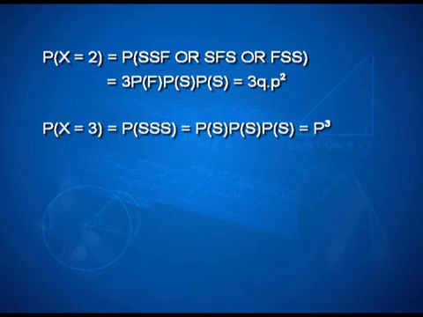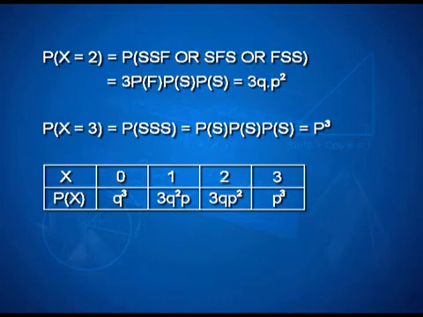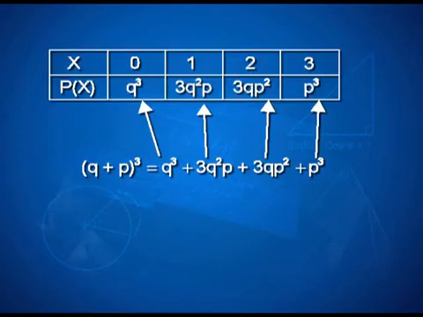Now, what is special about what we have calculated right now? If I put them in a table, that is the probability distribution of the random variable, I have something like this. If you closely observe, there is something associated with the expansion of q plus p to the power 3.